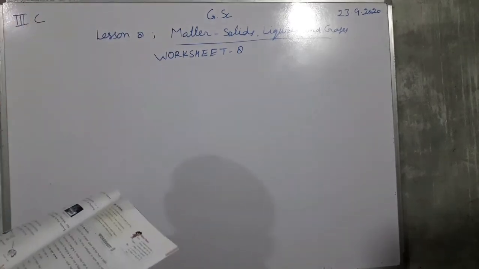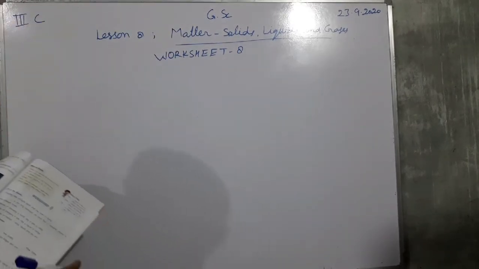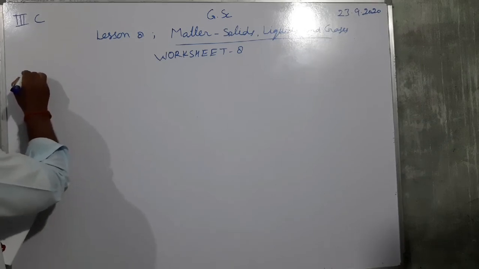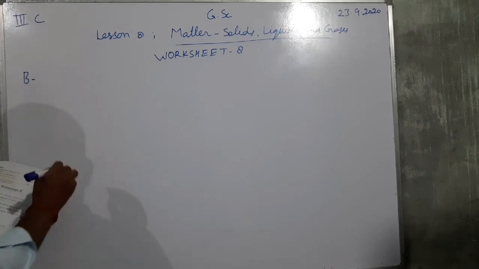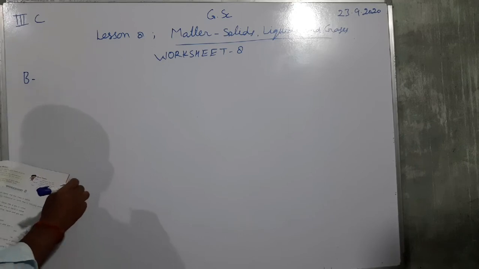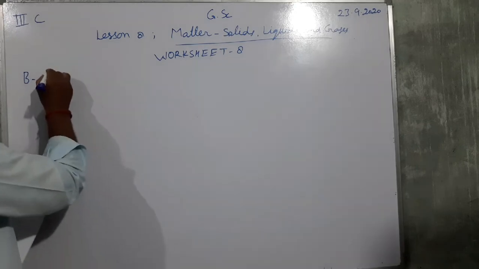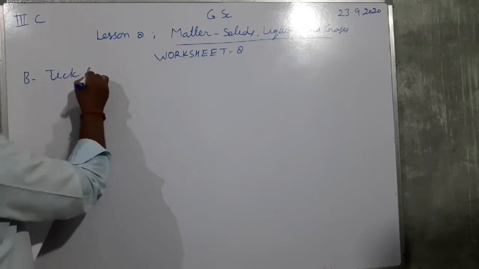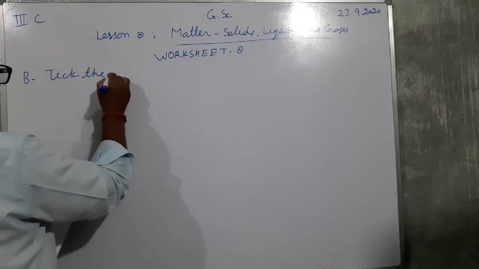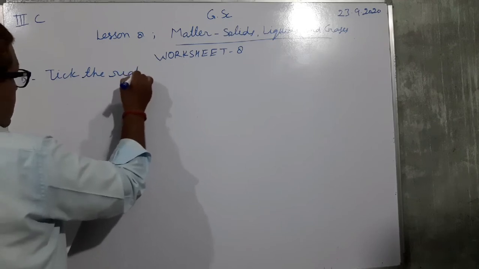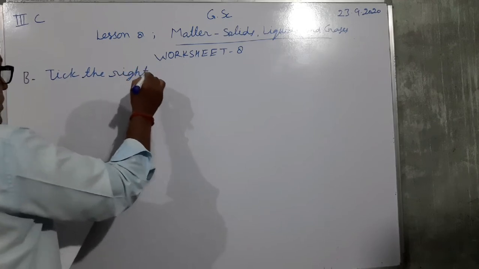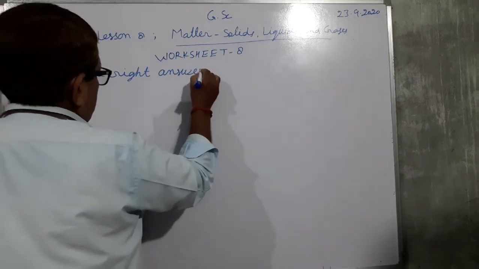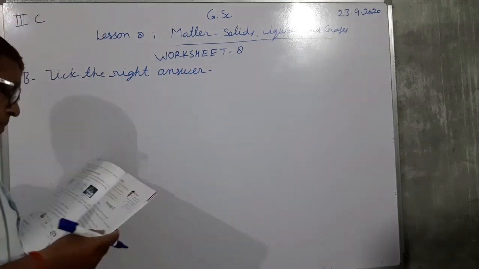And we have completed fill in the blanks. Now today B: tick the right answer.